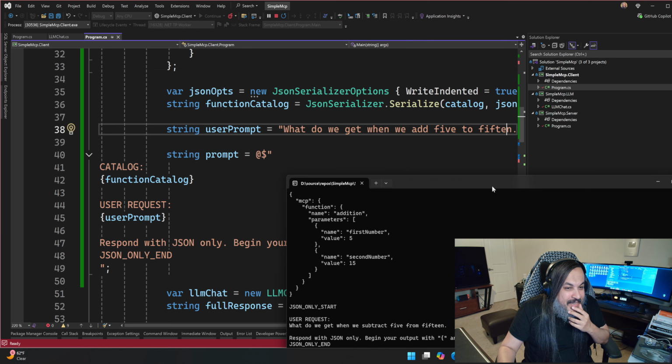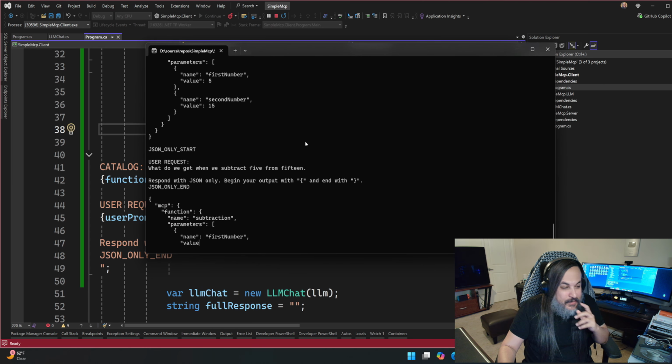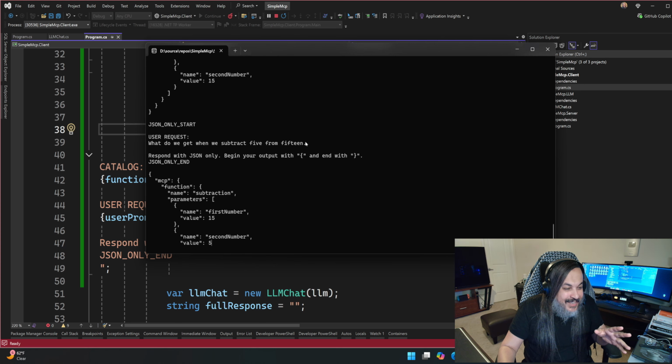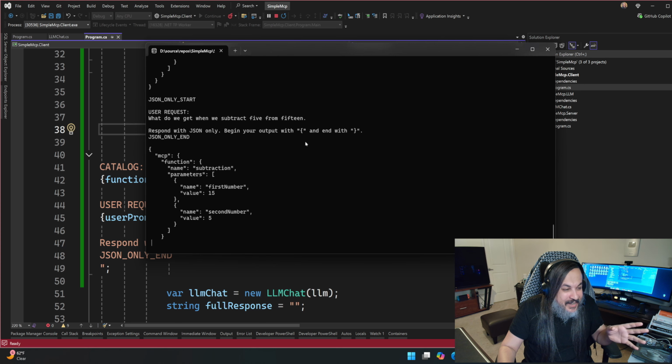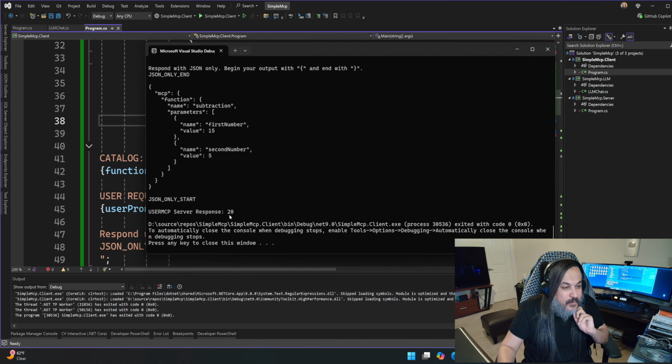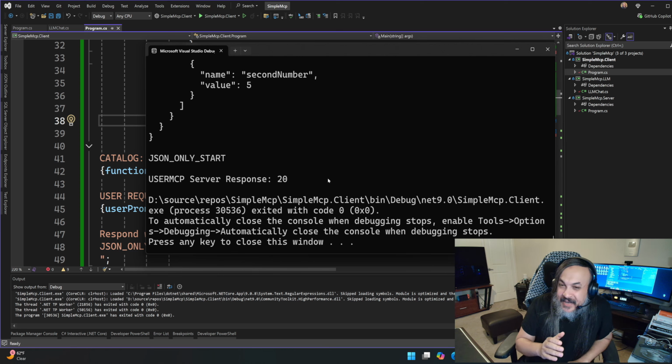So I did say add 5 to 15, yeah. So that first JSON is exactly what you're looking for. It's going crazy right now because, look, 15 and 5 and then 5 and 15. There you go, 20. Despite the fact that I had a typo, despite the fact that I wrote it in raw text, it still figured out what to do, which is amazing, right?